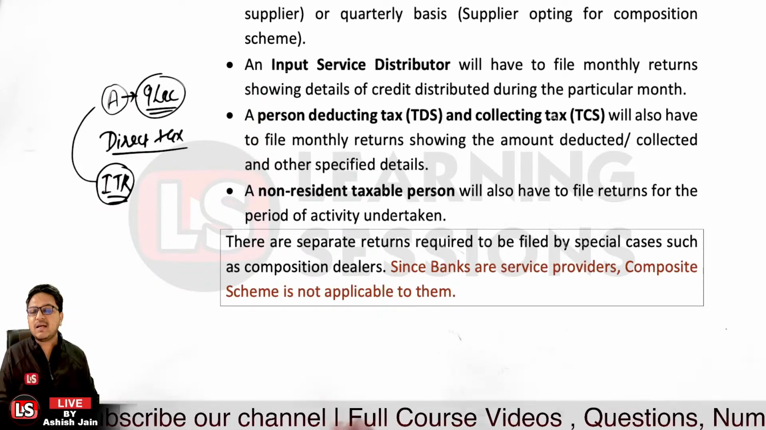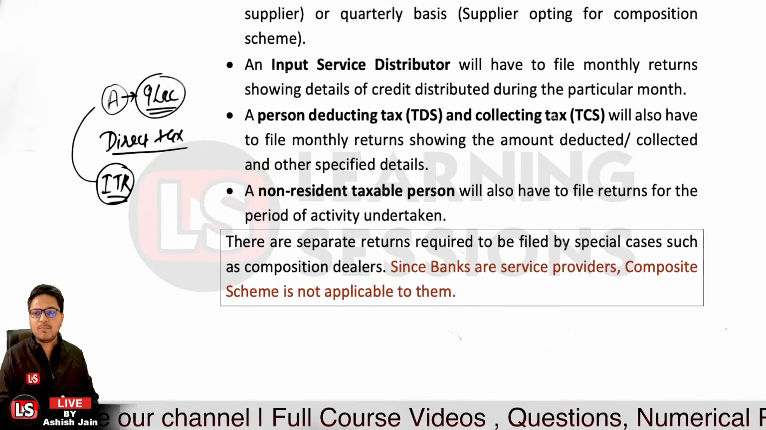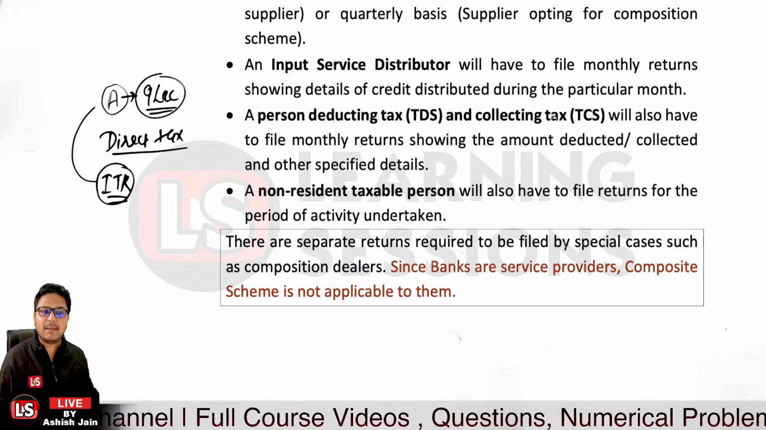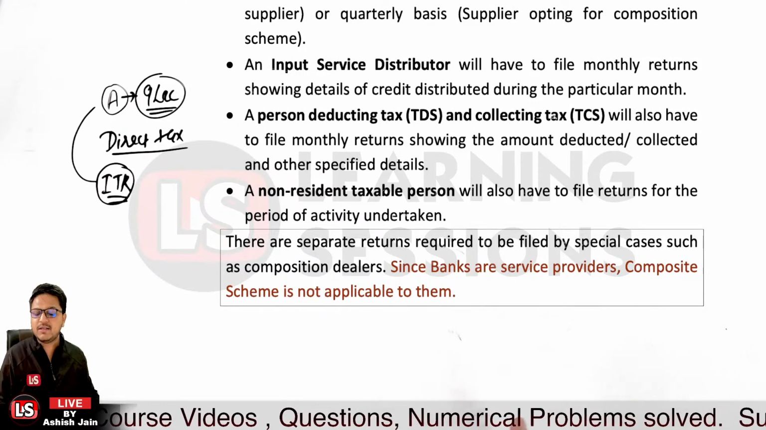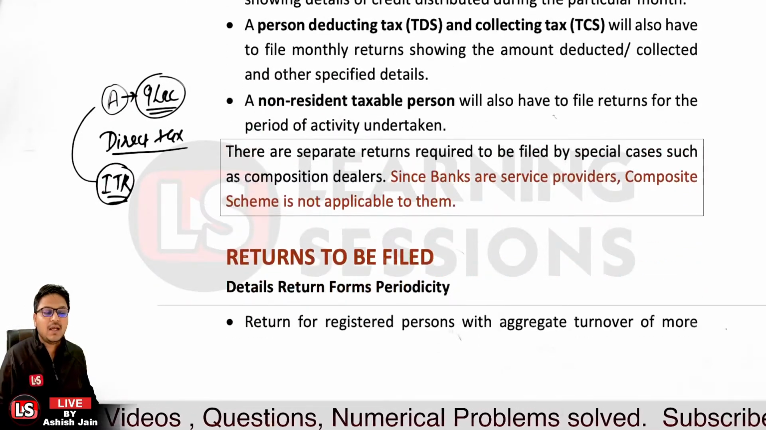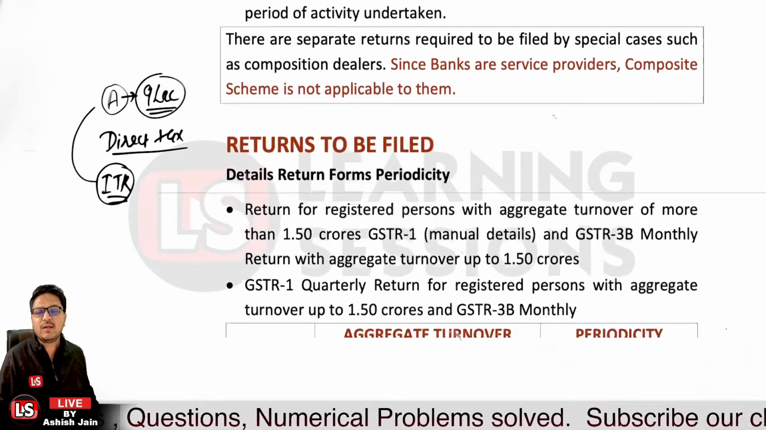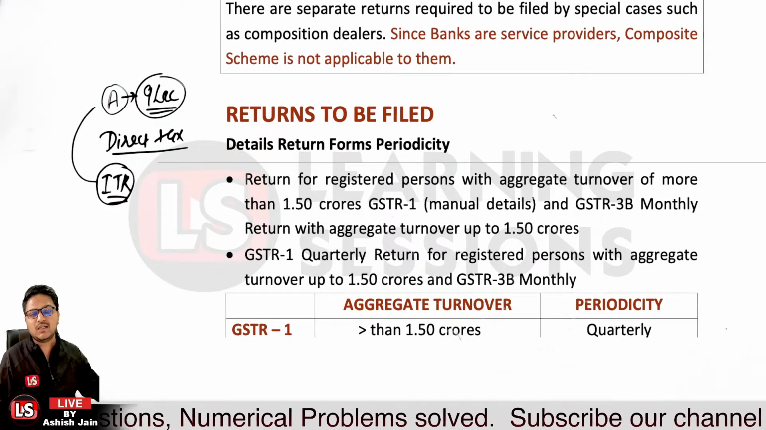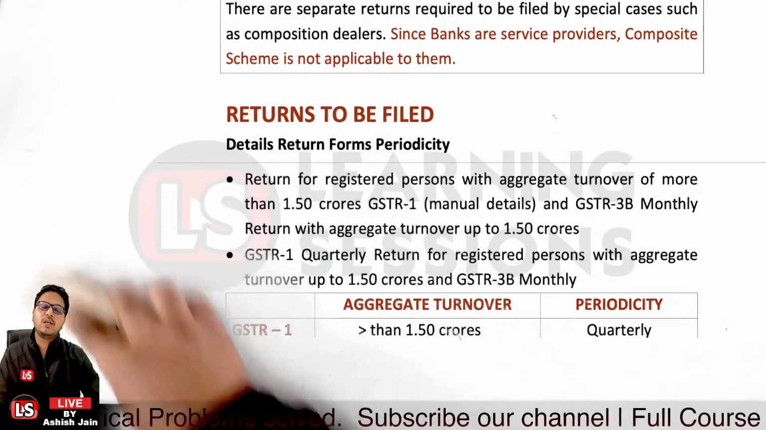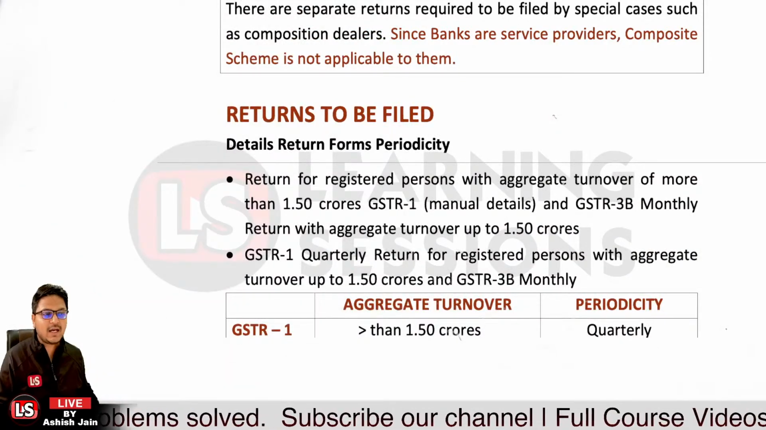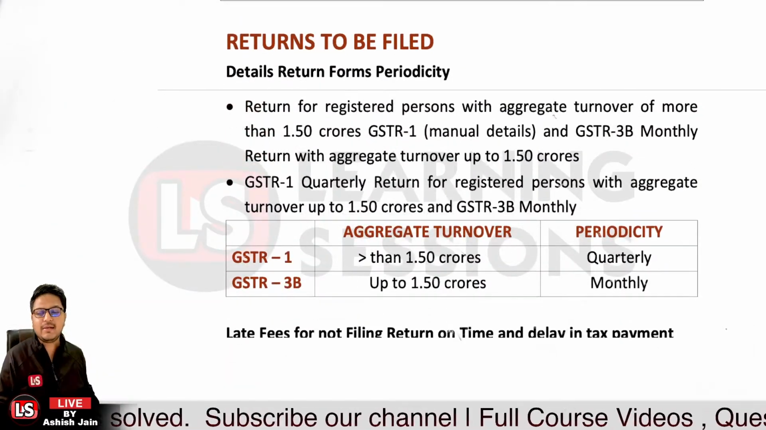Now, banks are service providers. The composition scheme is not applicable to banks, and they have to file the regular returns. Okay, so that's the case with it. And then it's related to returns to be filed: what type of returns are to be filed, what is the periodicity, and up to what amount which return would be applicable. I have created a table related to the same.